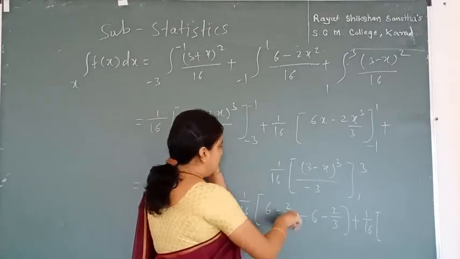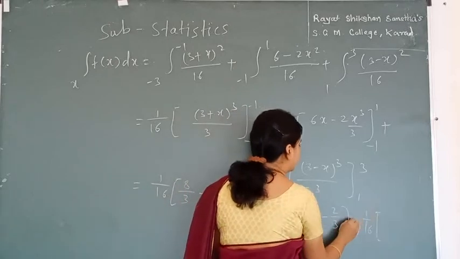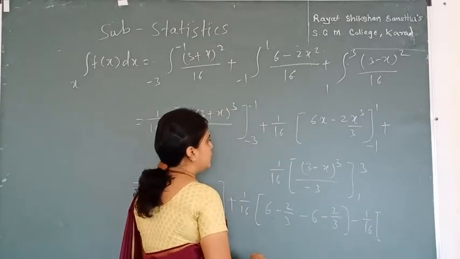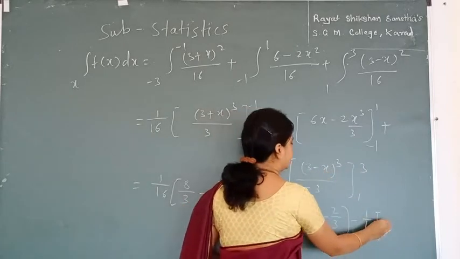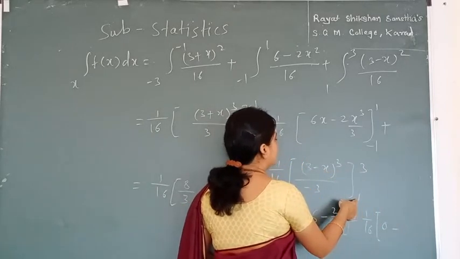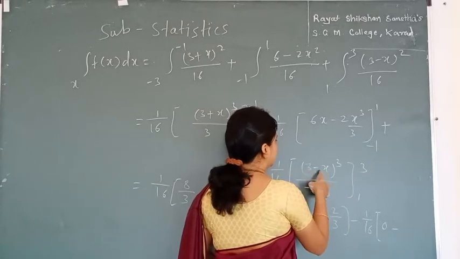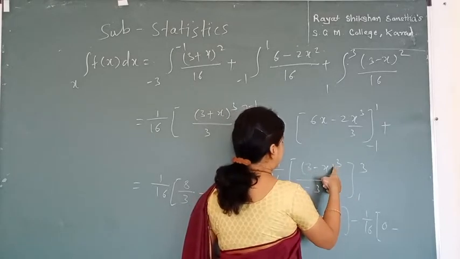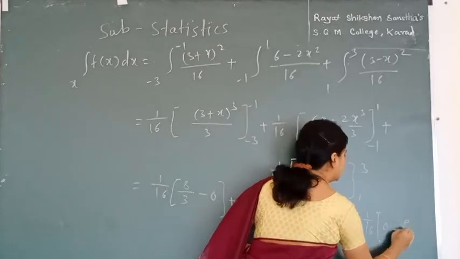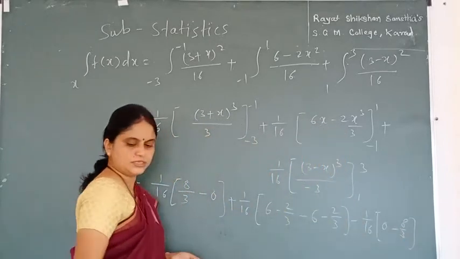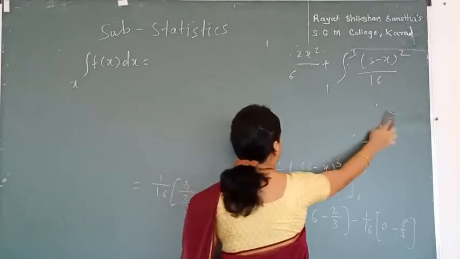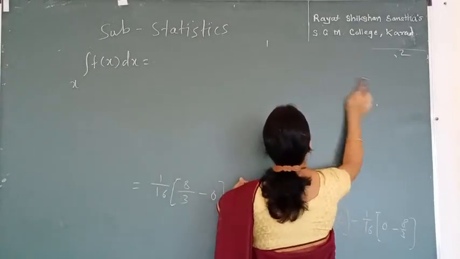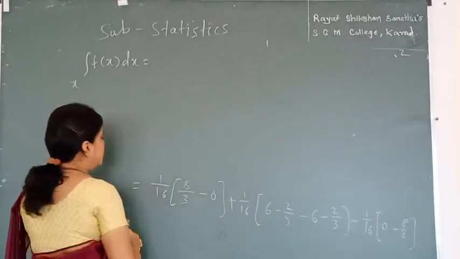If I put the value I can take this minus outside the bracket, so minus, so I have now range as, suppose I put 3 over here, 3 minus 3 0, so first value is 0 minus, if I put 1 then it is 3 minus 1 that is 2 cube that is 8, so 8 by 3. Fine. So these are the values after having the values of integral. Now we can simplify the values as,